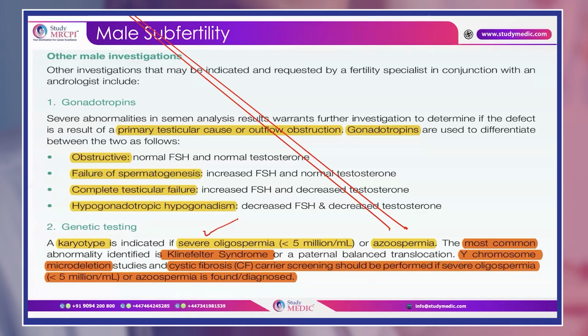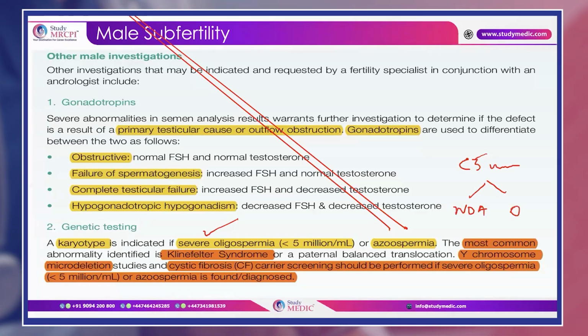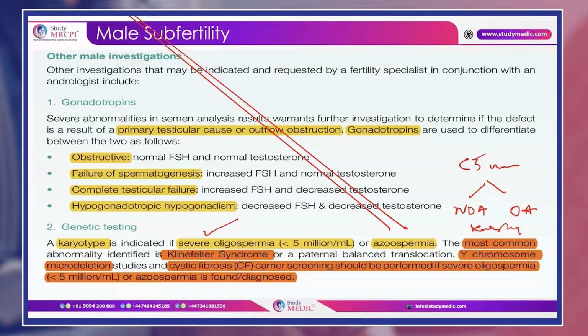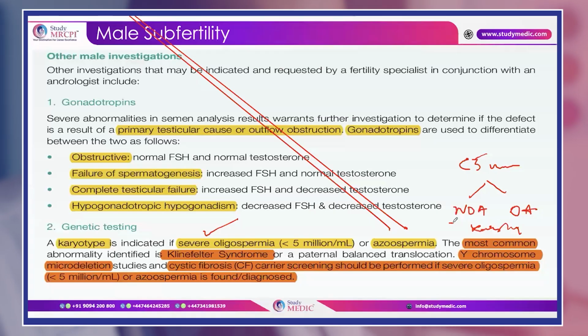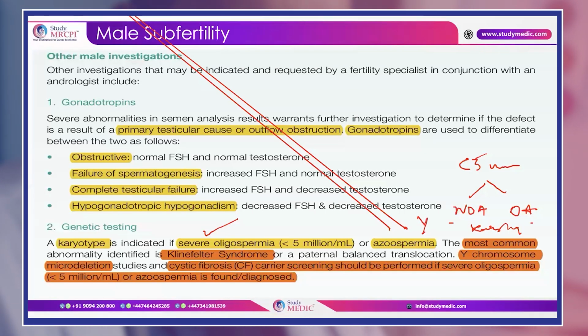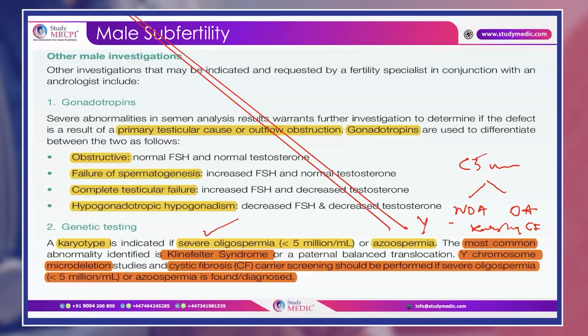Okay, so this is a very important thing which I want to discuss, that if it is less than 5 million, and if it is a non-obstructive azoospermia, and or an obstructive azoospermia, first you have to do karyotyping, and after karyotyping, in cases of non-obstructive azoospermia, you have to do the Y chromosome microdeletion test, and in case of obstructive azoospermia, if you're suspecting, then you have to do a cystic fibrosis screening.